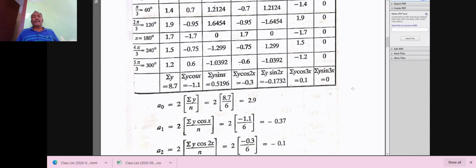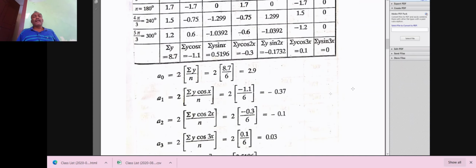Adding, okay. Now, we have to find out A naught. A naught is equal to, this is the formula, summation y by n, or summation f of x by n. So, 2 into summation y is equal to 8.7 divided by n. Six data are given. The last column is omitted. After omitting, we have only 6 columns, therefore n is equal to 6. Therefore, 2 into 8.7 by 6 is equal to 2.9.